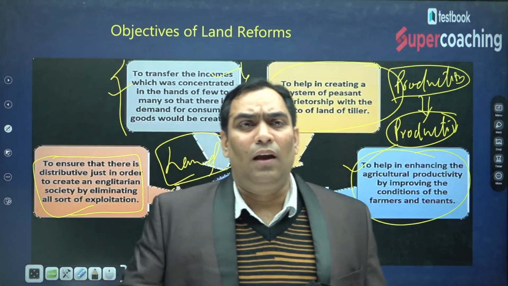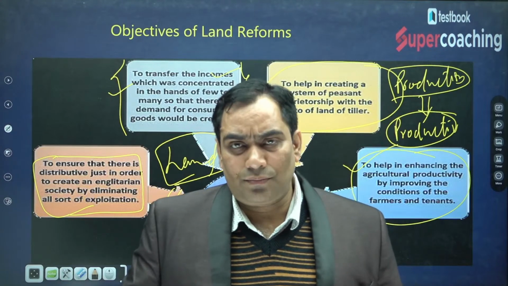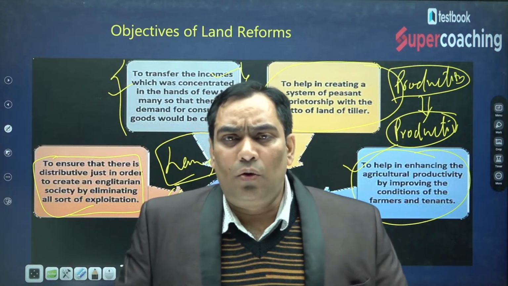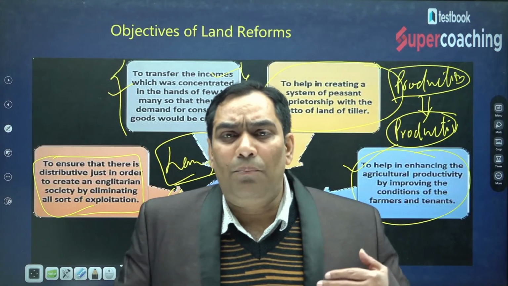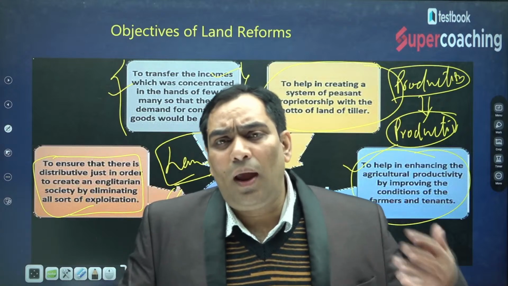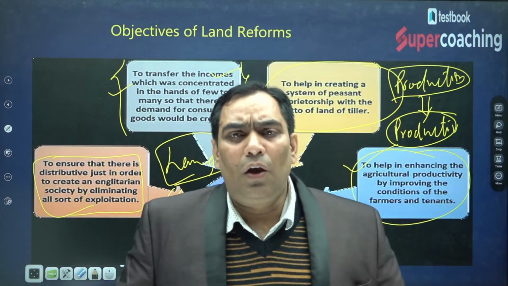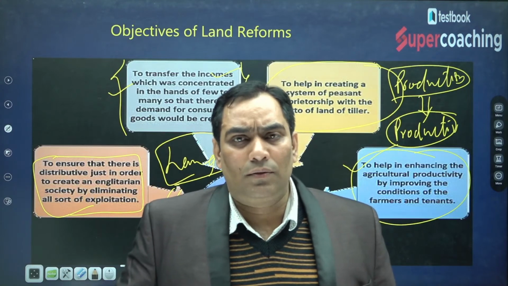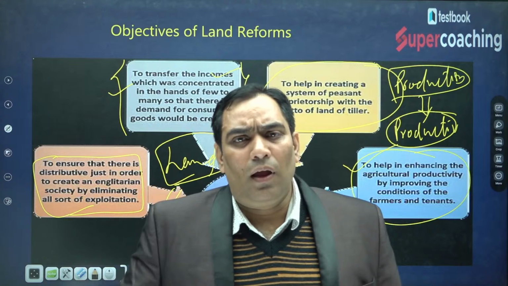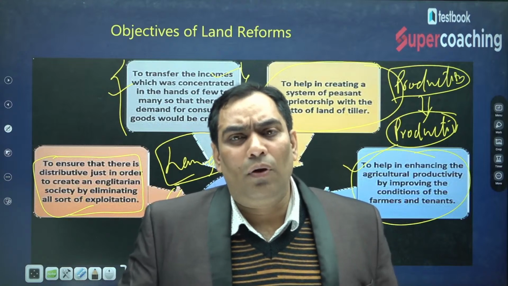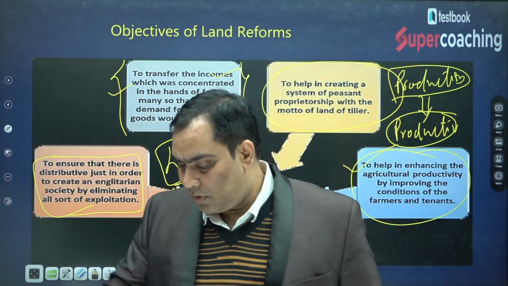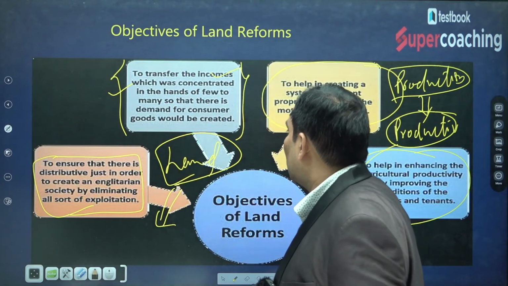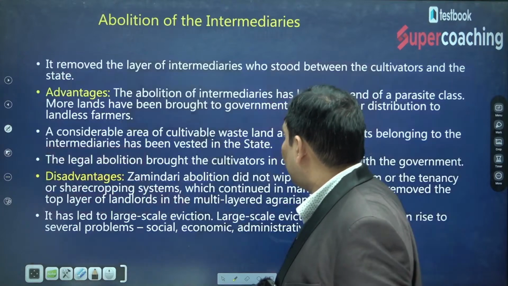So we can say that basically there were two objectives: to ensure the welfare of the maximum people, and in order to have the welfare of the maximum people, there was a need to increase the productivity of agricultural land holdings. That's why we went for agricultural land reforms. Now we will discuss what steps the government took and what was the significance of those steps.